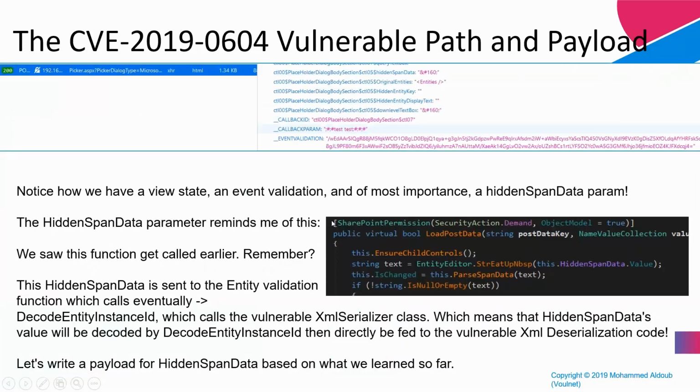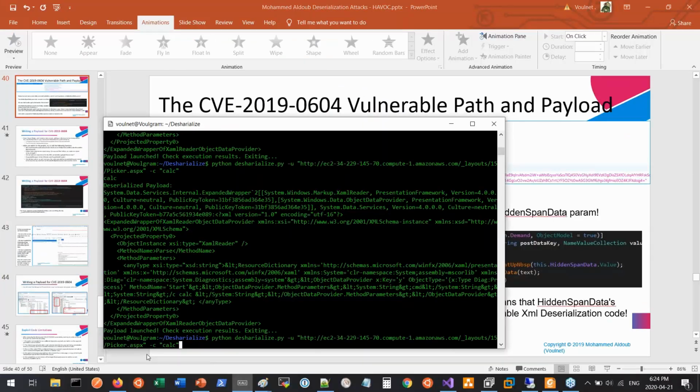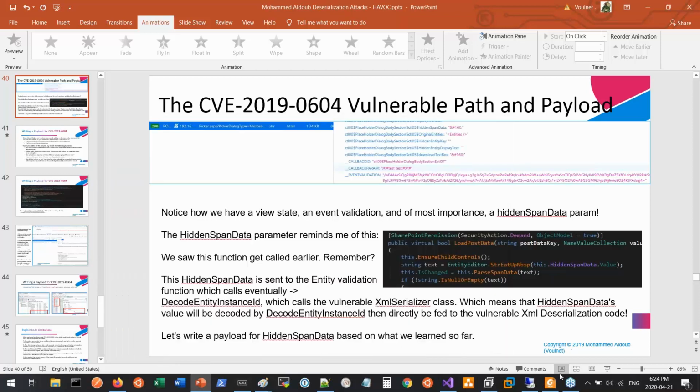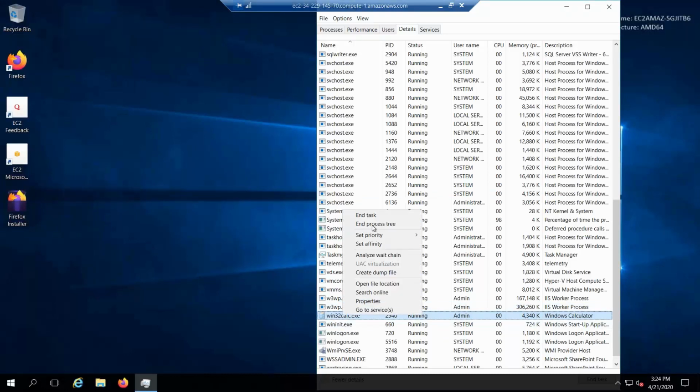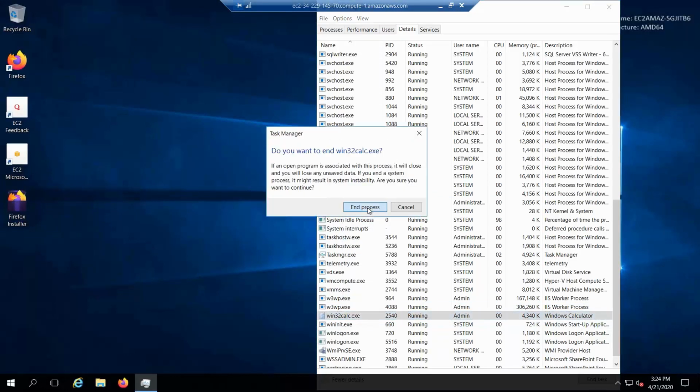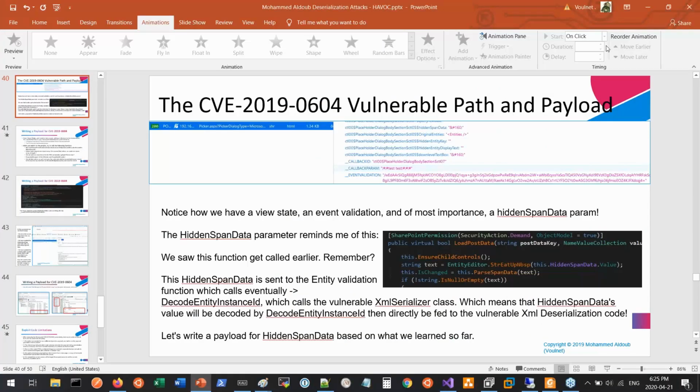And if we see the example here in the command line, this is the path that we actually called, and we sent the payload to this path, which resulted in an XML deserialization attack running the calculator application inside here, which of course could be anything much more malicious like PowerShell or, for example, a ransomware or any other type of malicious attacks.